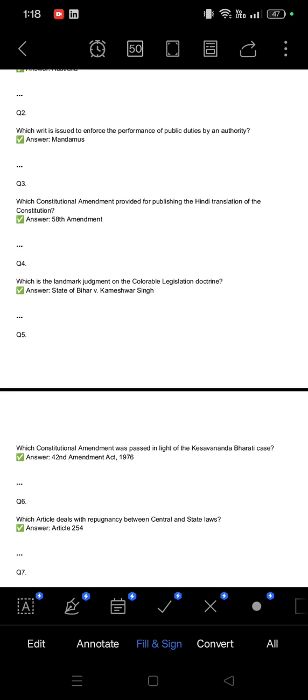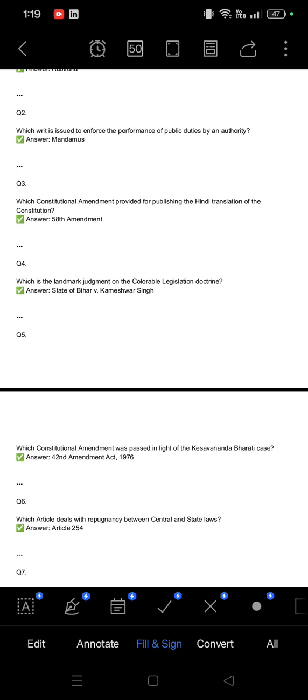Next question. Which writ is issued to enforce the performance of public duties by an authority? If a public authority, for example a police officer, is not performing their duties, then to enforce the performance of the public duty, we can issue a writ of mandamus.